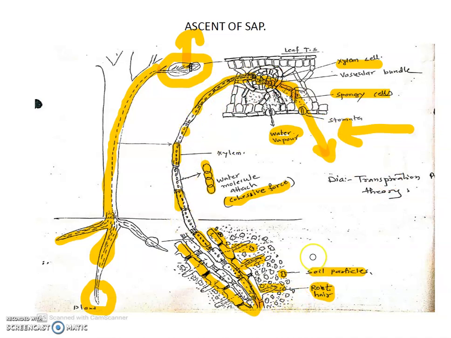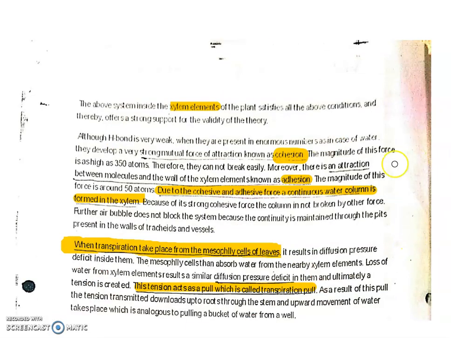Water entering from the soil goes out, and water moves from root to leaf in a chain. This is analogous to drawing water from a well.